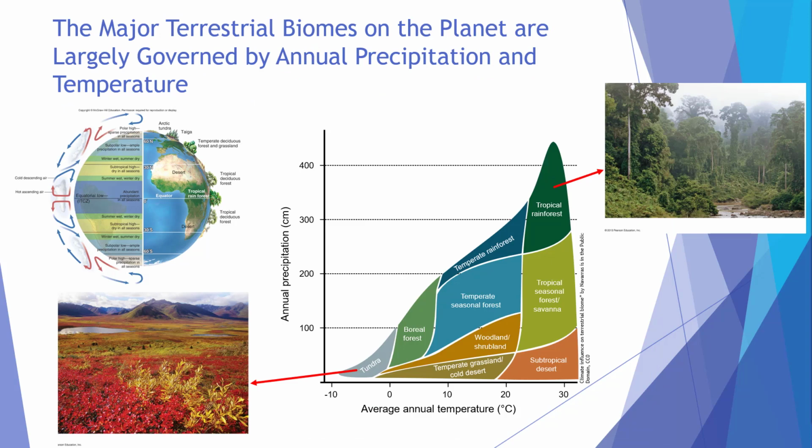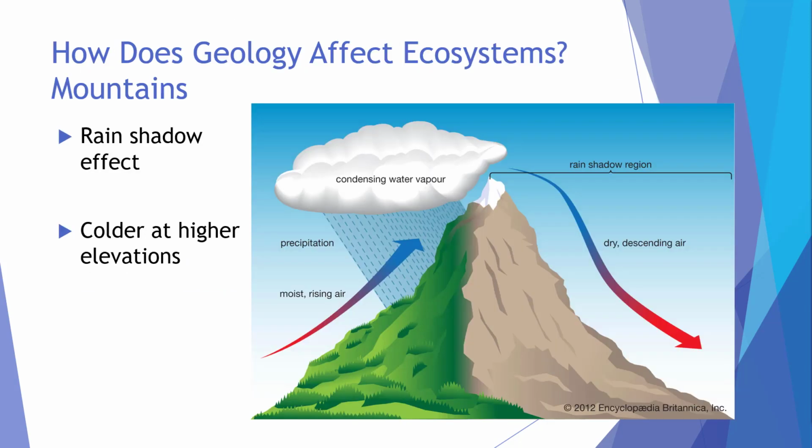The major terrestrial biomes on the planet, which we'll talk about at length later in this lecture, are governed by precipitation and temperature patterns. The major terrestrial biomes are defined by their characteristic vegetation types, and so it makes sense that places with similar temperature and precipitation patterns would have very similar vegetation types. So we've spoken at length about how climate affects organisms and what factors govern climate. Let's switch gears to geologic factors that affect ecosystems.